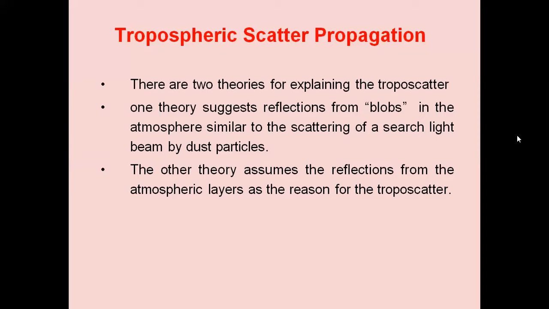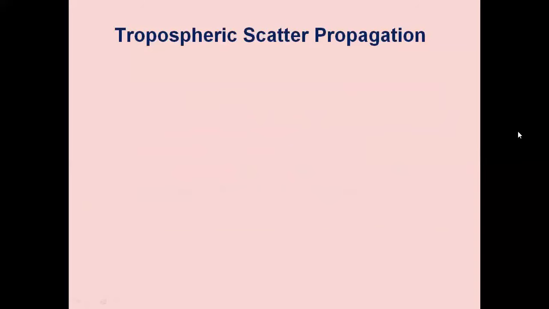There are two theories associated with the scattering in the troposphere. One of the theories suggests reflections from the blobs in the atmosphere, similar to the scattering of a searchlight beam by dust particles. The other theory assumes the reflections from the atmospheric layers as the reason for the troposcatter.